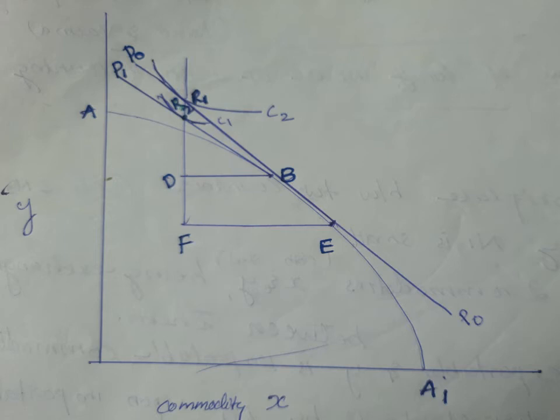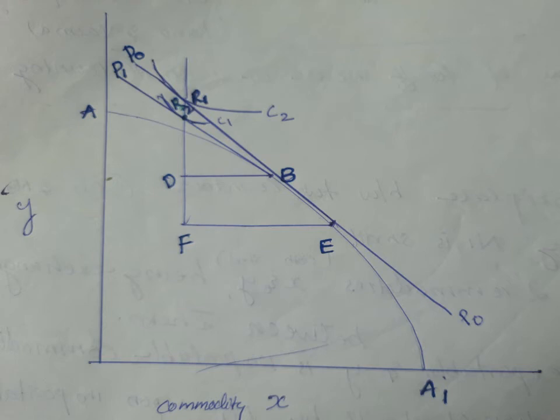Point R2 is at a lower indifference curve compared to point R1. R1 is at indifference curve C2, but in case of R2, the indifference curve is C1.